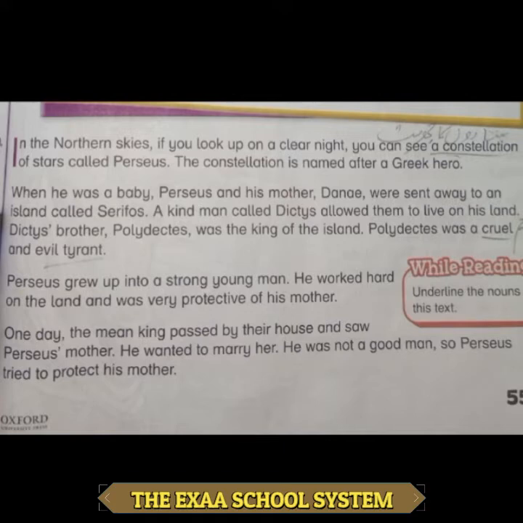Evil tyrant, a cruel ruler. Students, in this passage you can see that Perseus, Danae, Dictys and Polydictys are proper nouns. They are written in capital letters because proper nouns always begin with capital letters. There are other nouns like island, mother and brother. They are also nouns, but they are common nouns. That's why they are written in small letters.